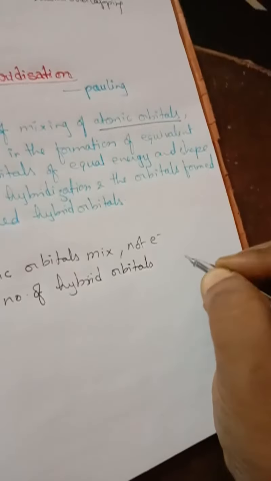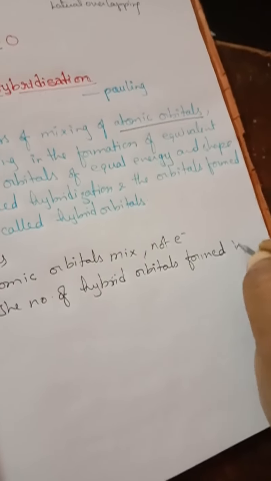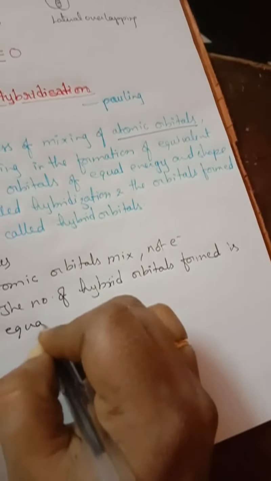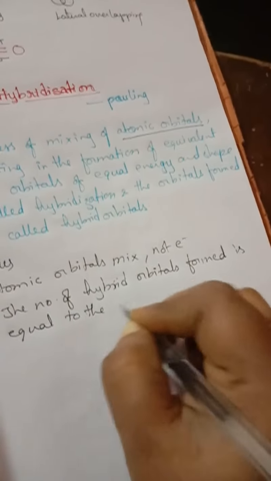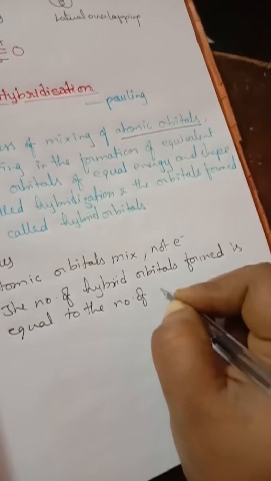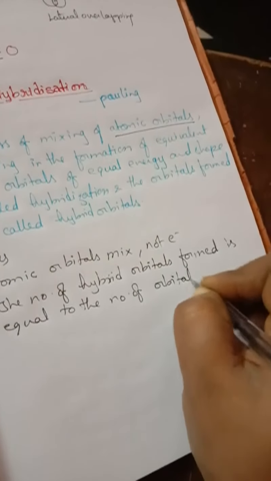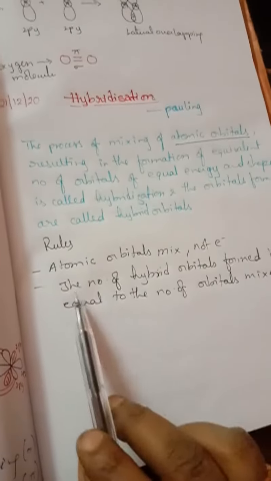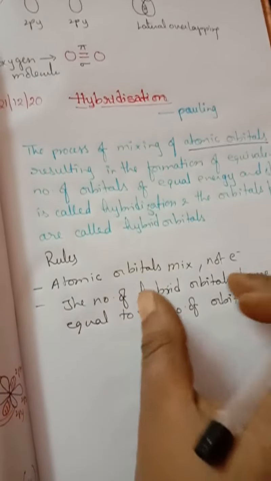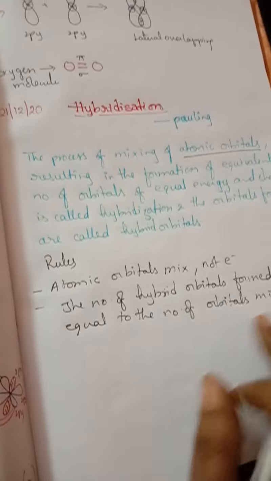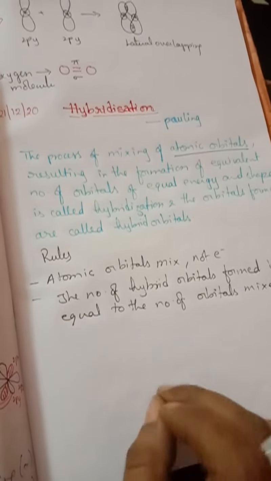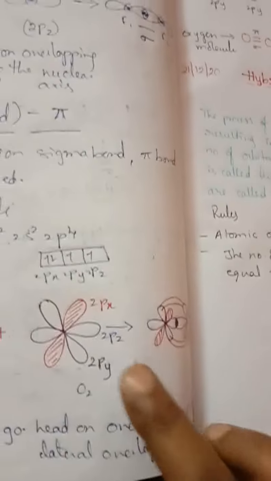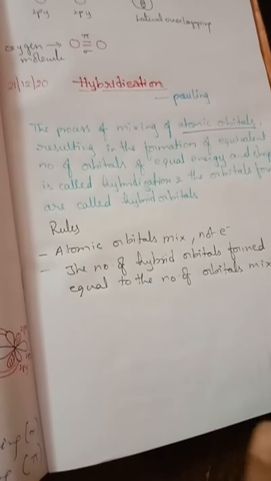So look here. The number of hybrid orbitals formed should be equal to the number of orbitals mixed, isn't it? However many orbitals are mixed, it should be equal to the newly formed hybrid orbitals.